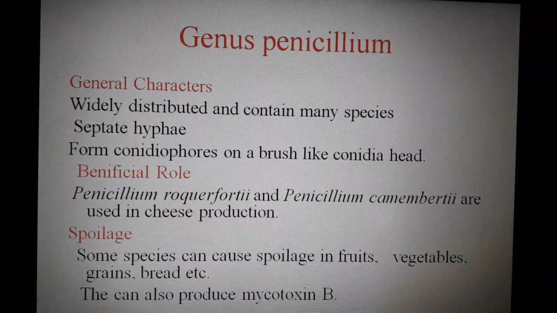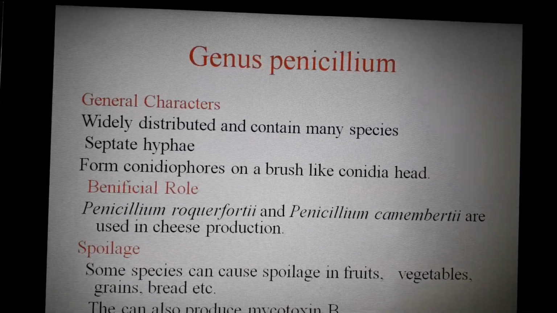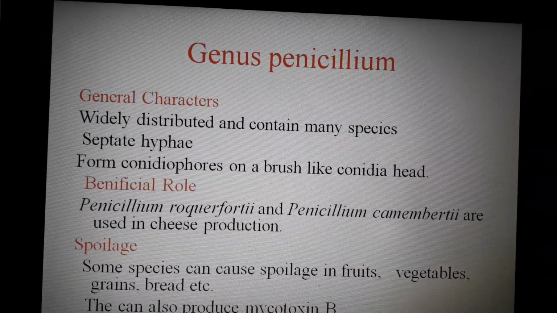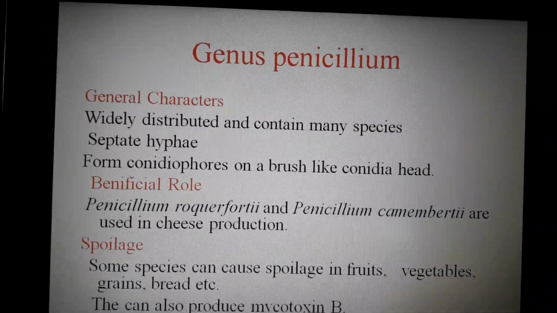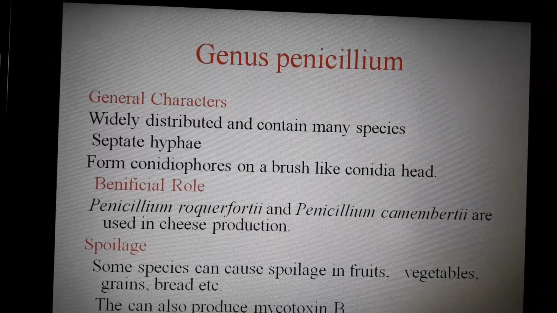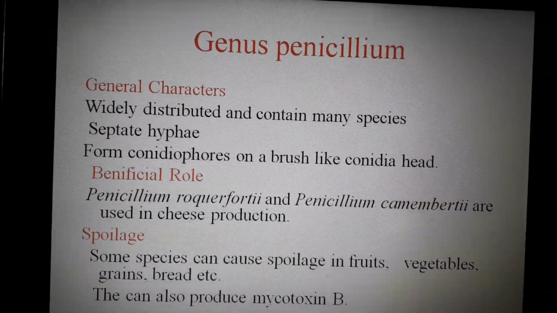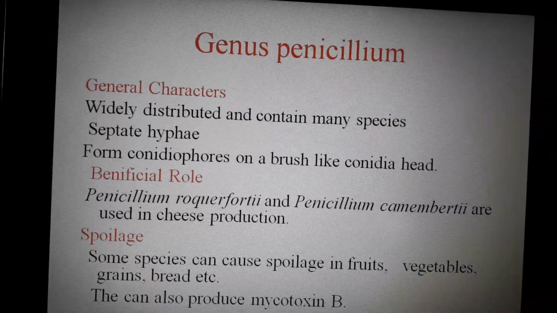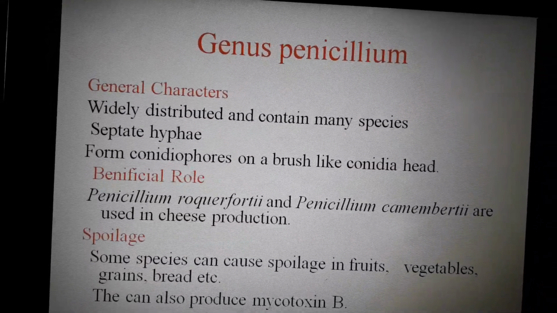When we are dealing with the genus Penicillium, the general character of Penicillium is that they have septate hyphae and they form conidiophores on a brush-like conidia head. This is the main character of Penicillium. Conidiophores are the structures which help them to grow in large numbers.